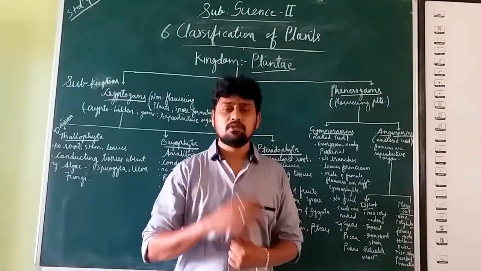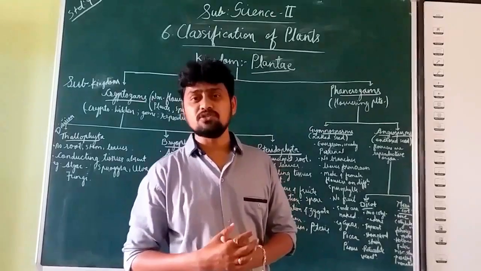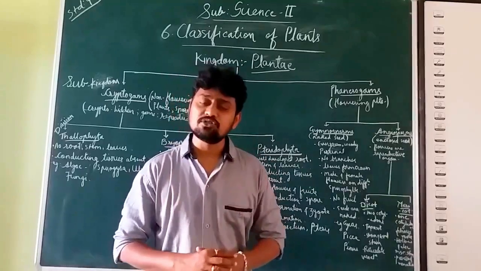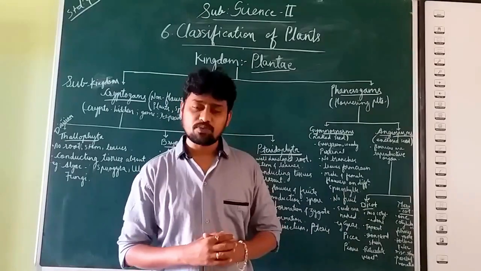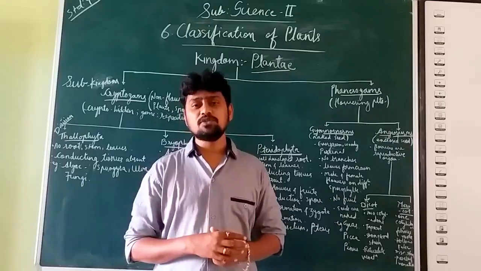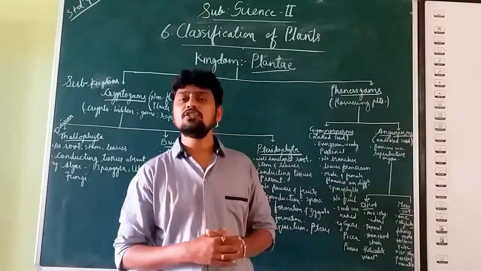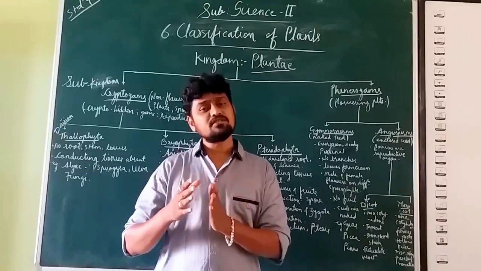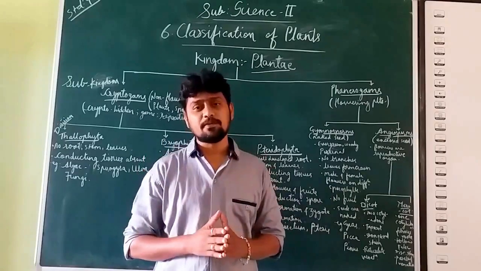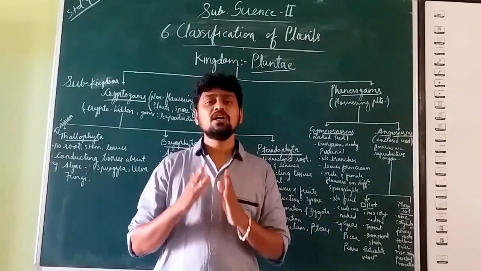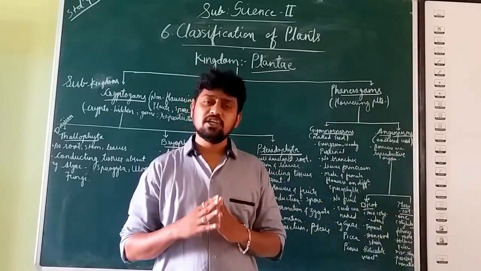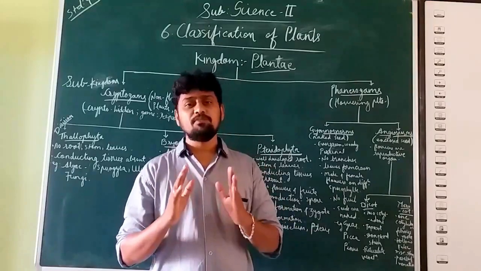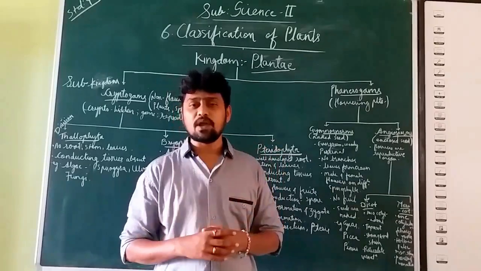If the plant has a taproot system, then that plant belongs to dicotyledonous plants. And if the plant has a fibrous root system, then the plant is monocotyledonous. At the same time, you can also observe the venation on the leaves. If the leaf shows reticulate venation, then the plant is dicotyledonous. And if the leaf shows parallel venation, then the plant is monocotyledonous.